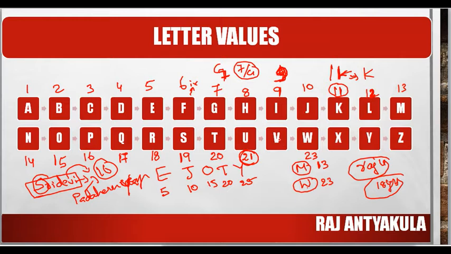Now coming to V, how can you remember the value of V? Simple. Whenever any politician wins an election, they show a victory symbol and wave their hand two times. So you can say that V value is 22, because they show the V symbol and wave their hands two times. So 22. For X, Y and Z, the last three letters, you can easily remember: X value 24, Y value 25, and Z value is 26.